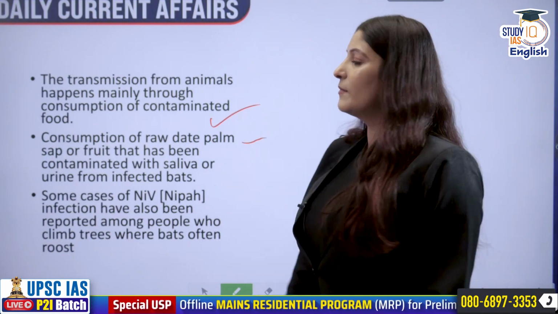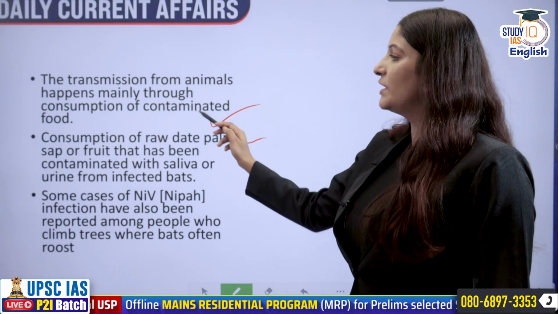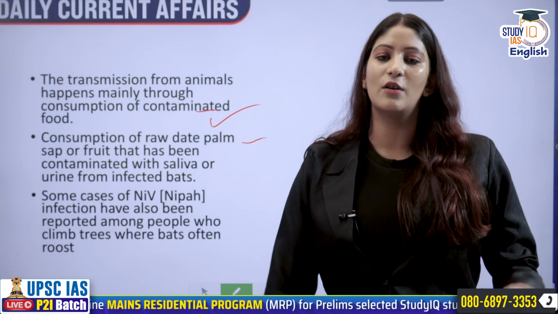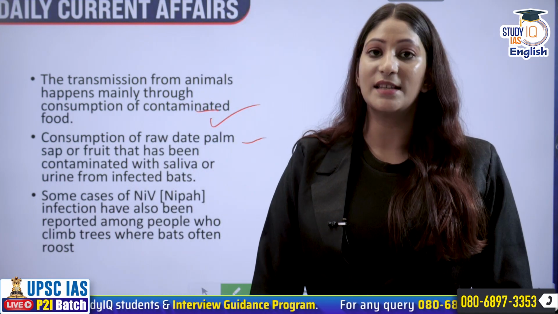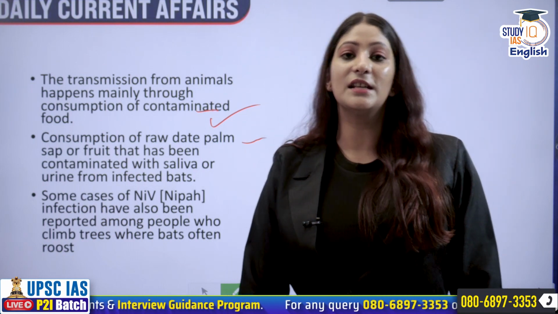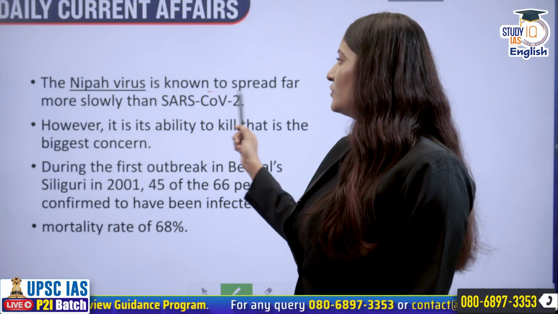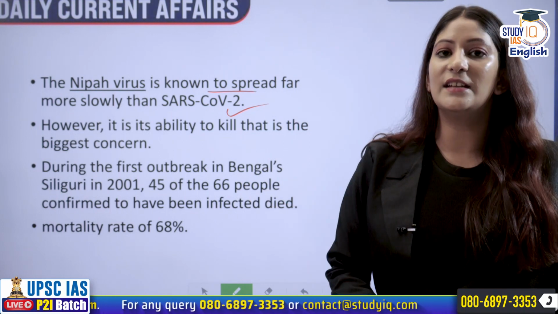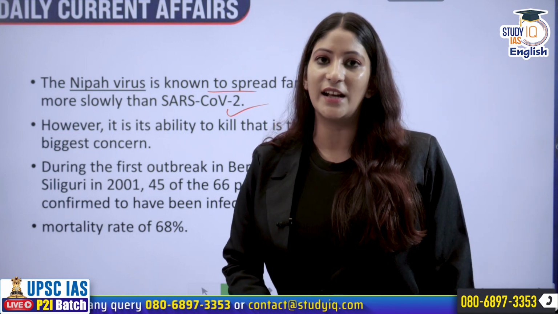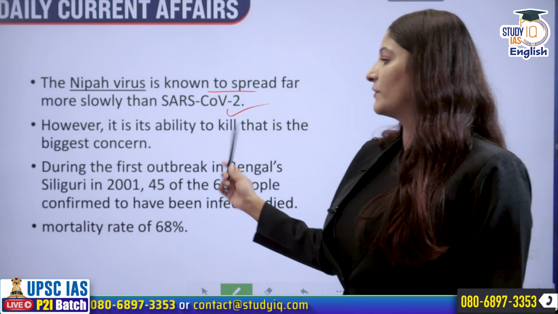The transmission is from animals, mainly through the consumption of contaminated food. This is very seasonal in nature. If any person wants to harvest fruits or coconuts from palm trees and that area is being roosted by infected bats, they can get infected through that particular process as well. So that is why we see seasonal outbreaks in Kerala. It is known to spread far more slowly than SARS-CoV-2, but the case fatality ratio and the severity of the disease is very high. Also, we do not have any vaccination as of right now.